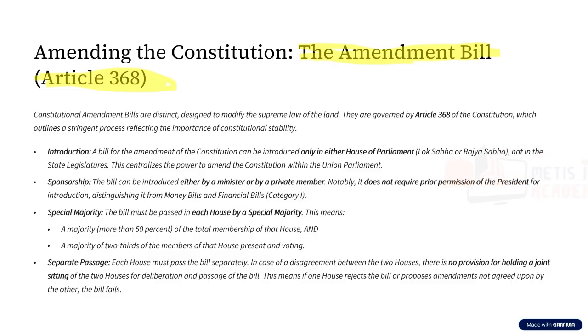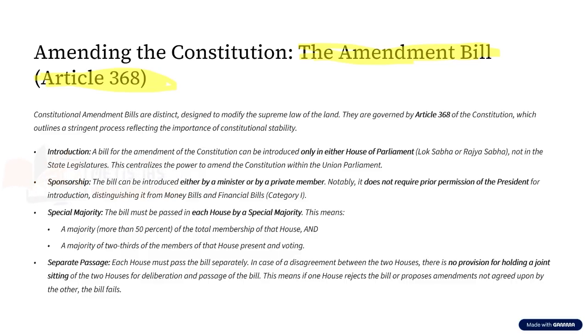In simple words, constitutional amendment is nothing but any change, modification, addition, or repealing of any provision of the constitution. And in order to do it, there also has to be a proposal in the form of a constitutional amendment bill. And this is present where? This is present in Article 368 of the Constitution of India.